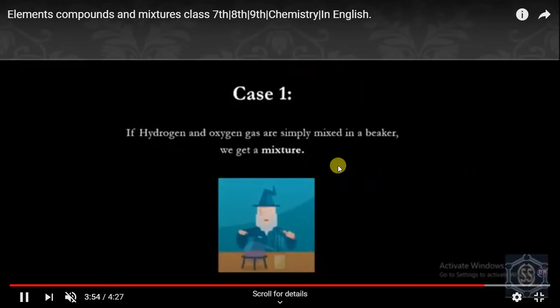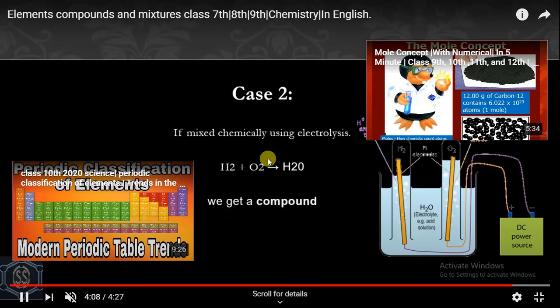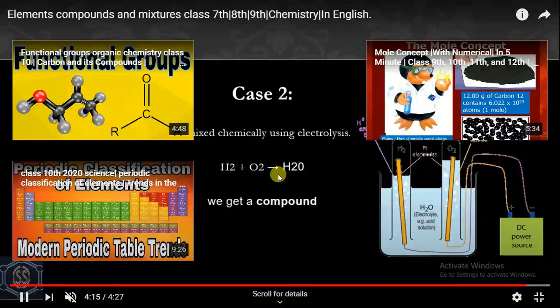If hydrogen and oxygen gas are simply mixed in a beaker, we get a mixture. Suppose we mix hydrogen and oxygen gas without measuring any fixed ratio, then we will get only a mixture. But if combined chemically using the electrolysis process, then we get a compound, which is H2 plus O2 gives H2O. So the chemical composition is fixed in a compound, and in a mixture no chemical composition is fixed.